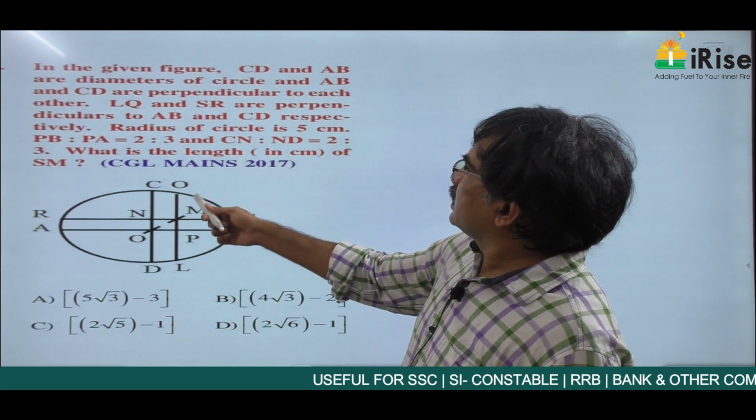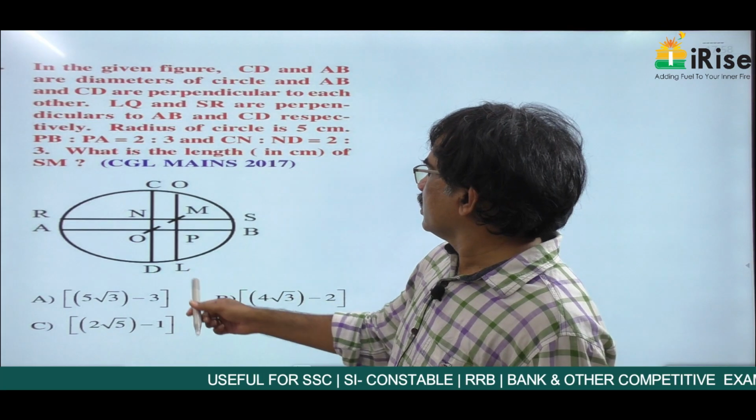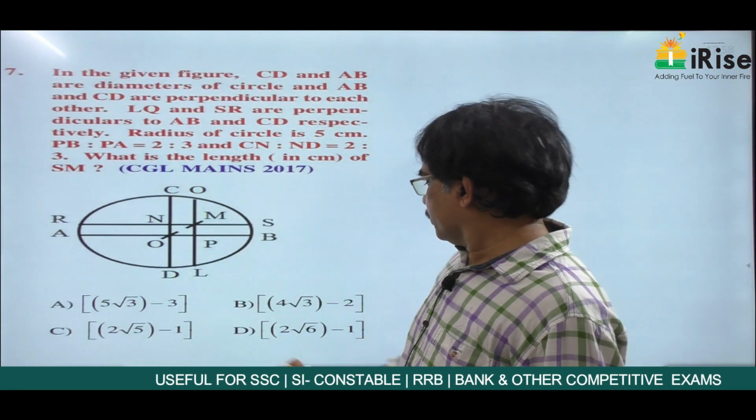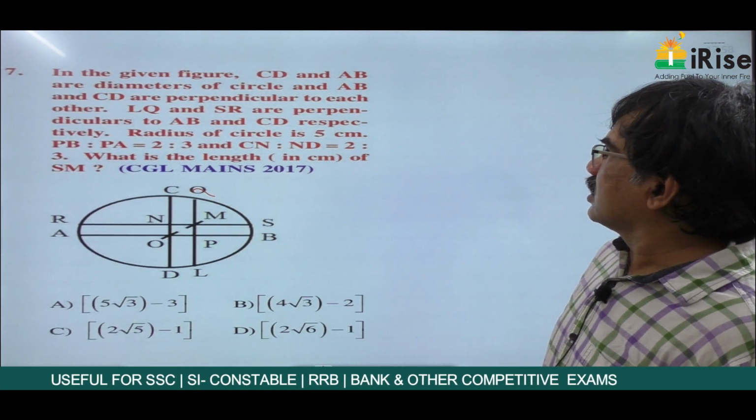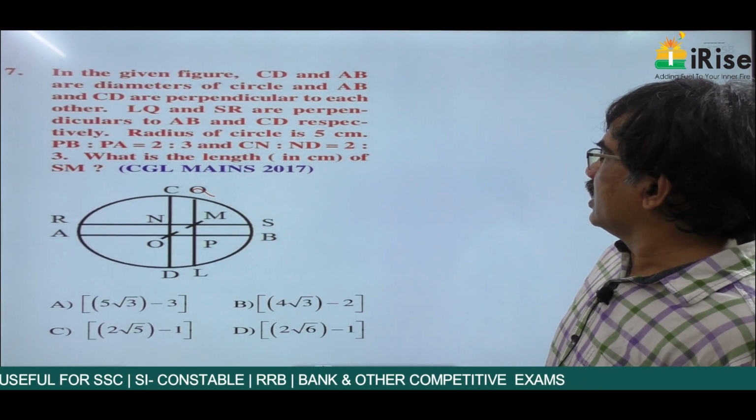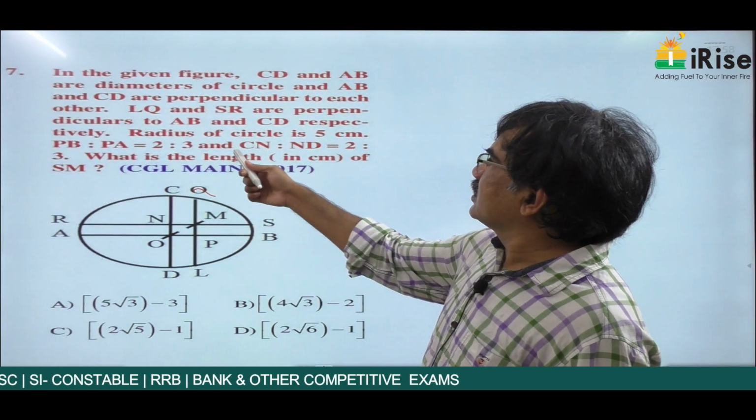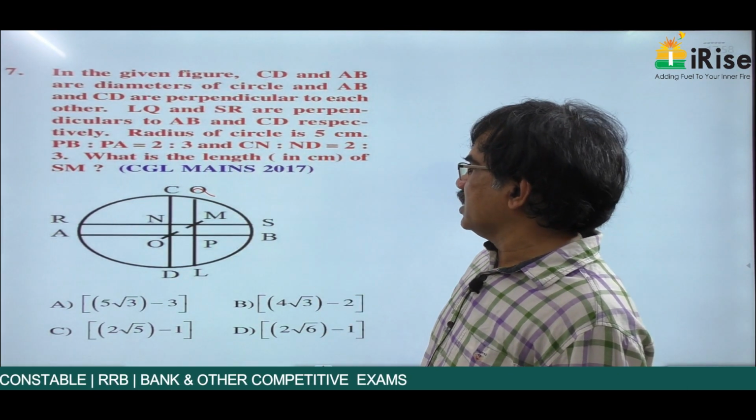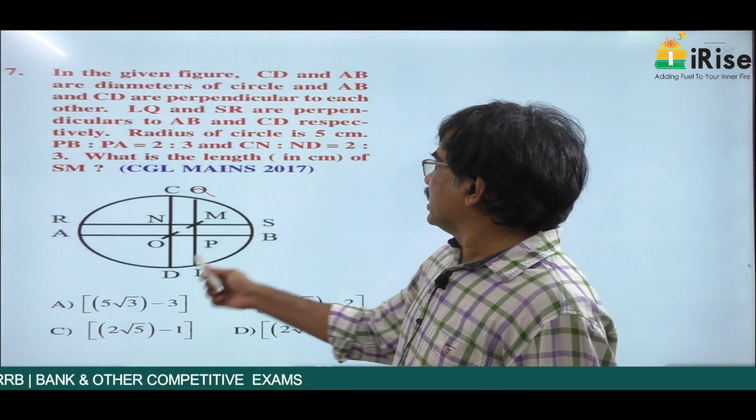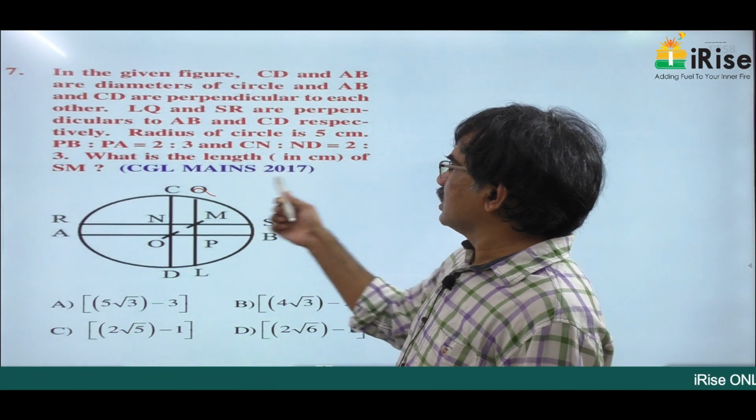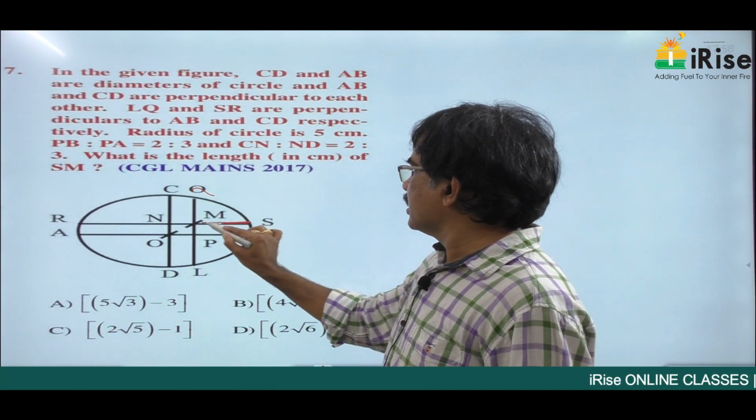Next, LQ, SR. This is Q. LQ and SR are perpendicular to AB and CD respectively. The radius of the circle is 5 centimeters. PB is to PA equal to 2:3. CN is to ND also 2:3. What is the length of SM? So we have to find this length SM.